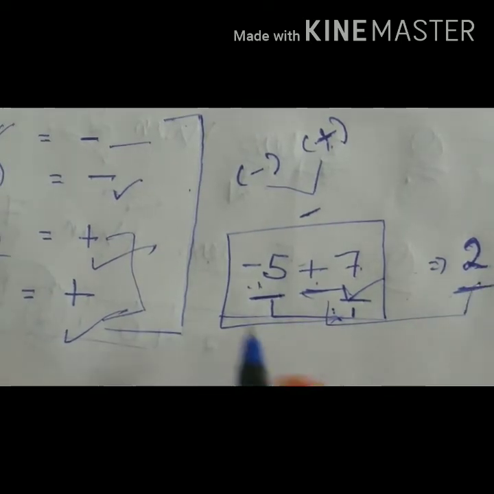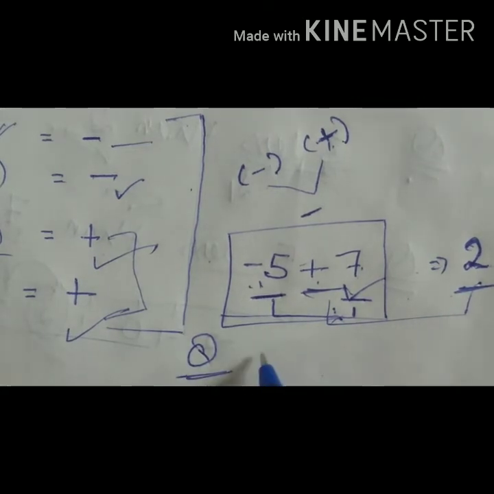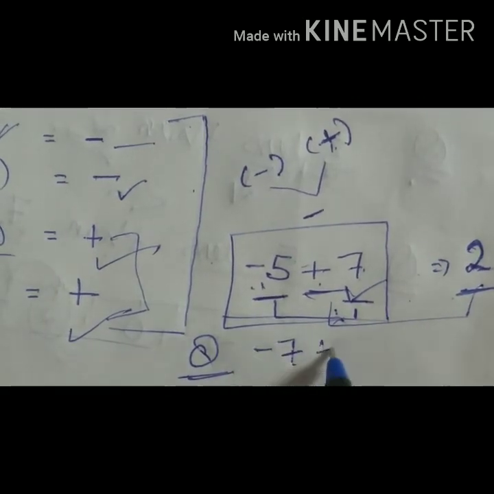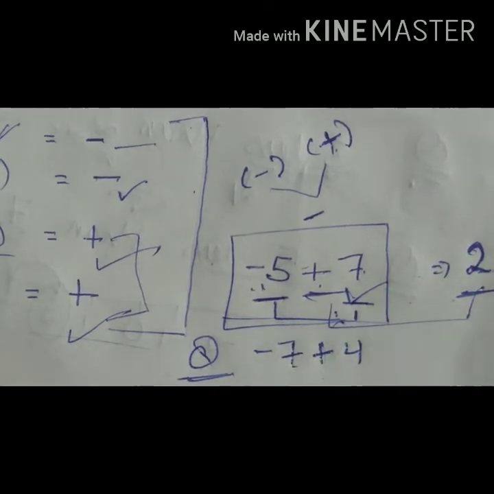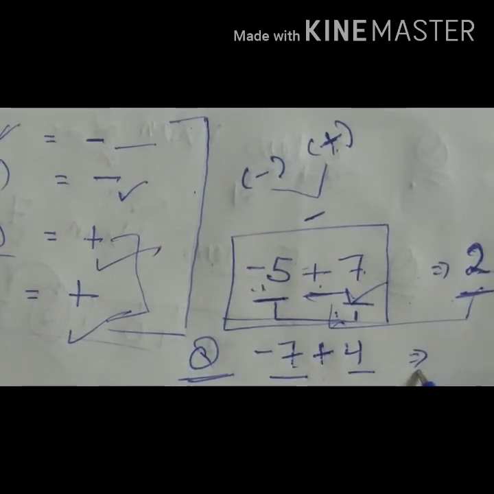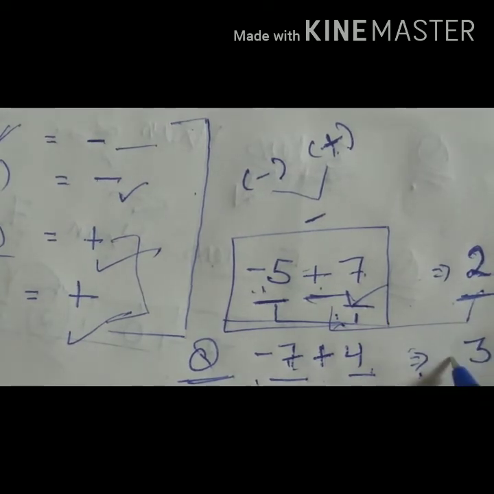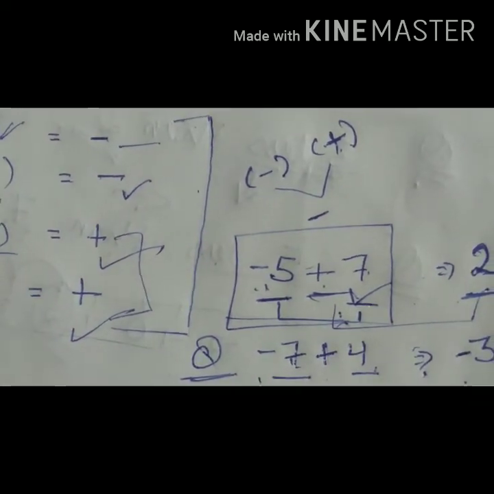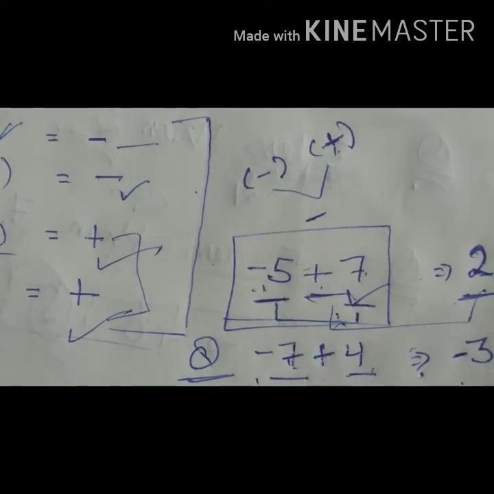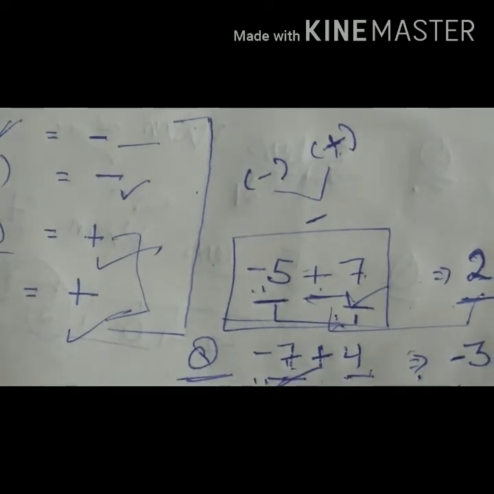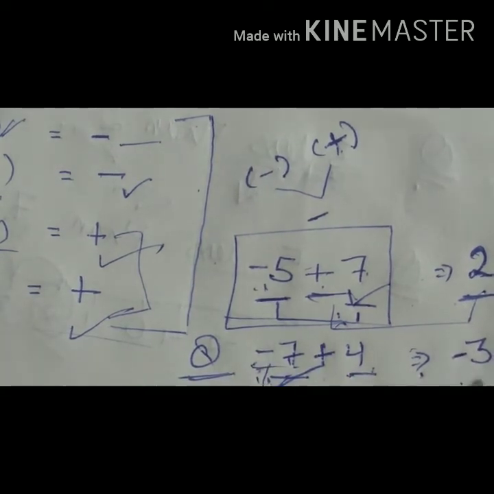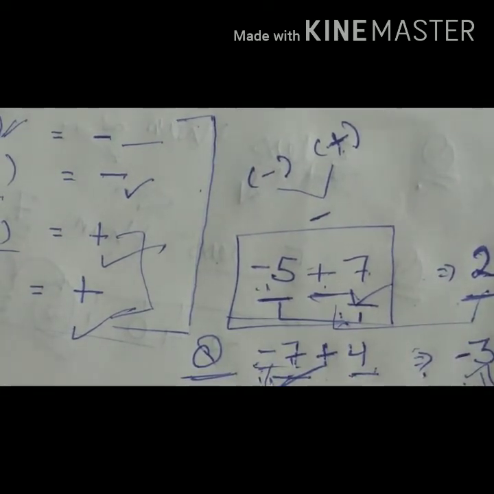Let us take another example. If we are having -7 plus 4, so here also our first number is negative, second is positive. The operation performed will be subtraction. When we subtract 4 from 7, the answer will be 3, but here our answer will be -3. Why? Because the greater value in our question is 7 and 7 is negative. So our answer will also come in negative value.